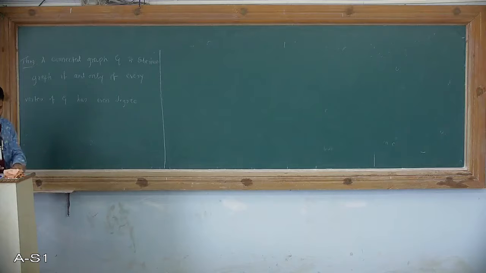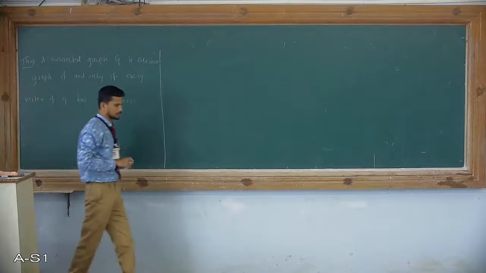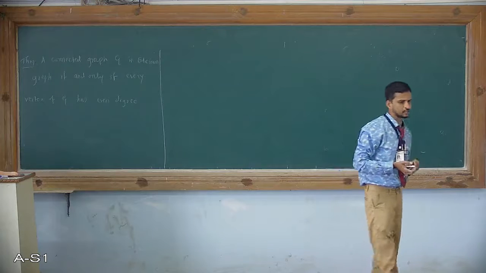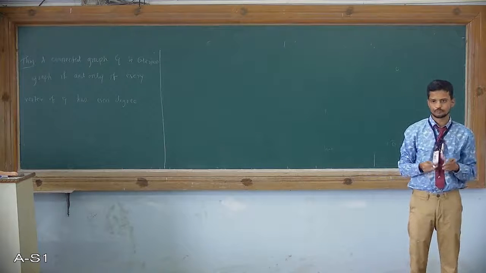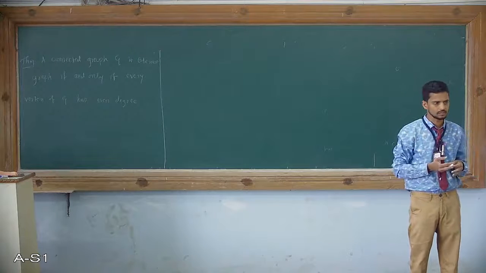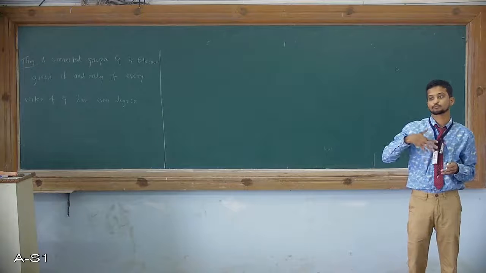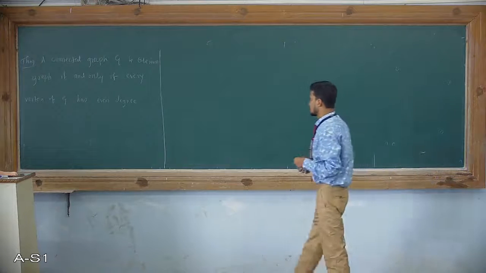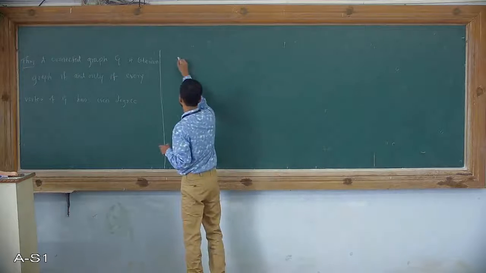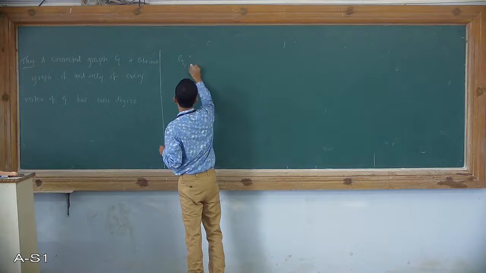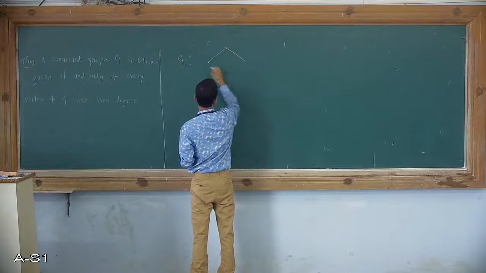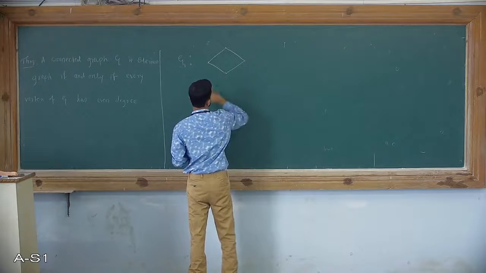First, before going through the theoretical proof of this theorem, I will try to explain by taking a particular example. Then, based on that explanation, I will try to prove the theorem theoretically. Again, I will take the same graph to explain this theorem.